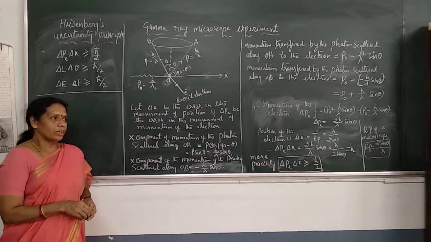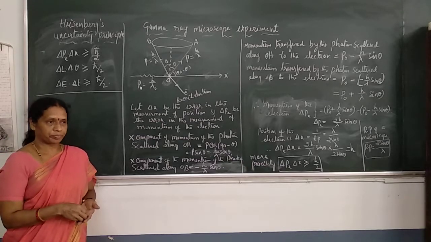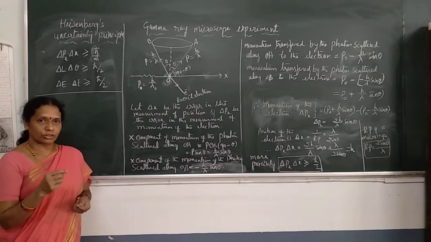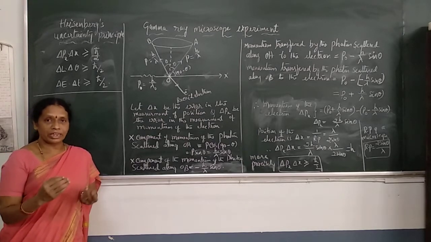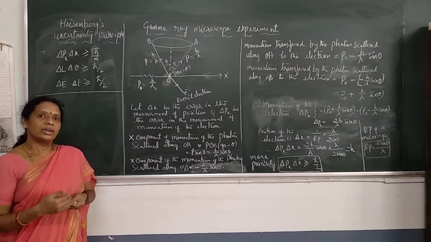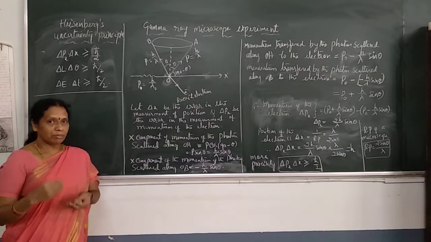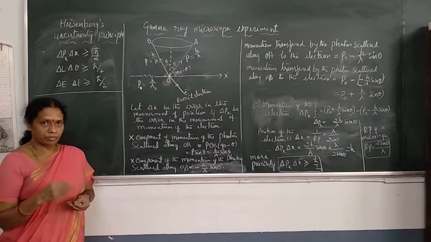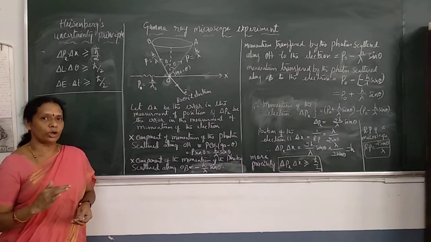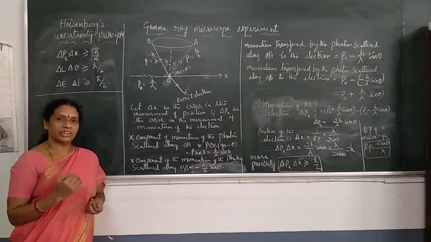See here, Heisenberg's uncertainty principle says it is impossible to determine the values of the physical variables which make a pair precisely and simultaneously. The precise and simultaneous measurement of the values of physical variables which make a pair is not possible. That's what Heisenberg's uncertainty principle states.